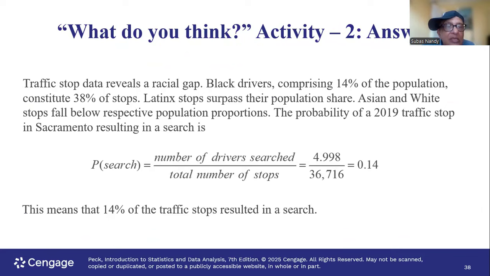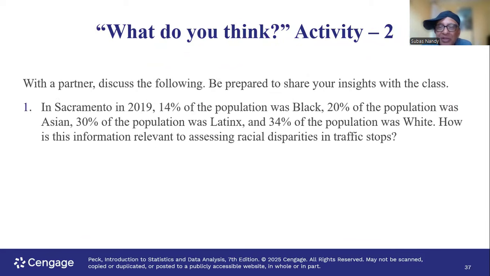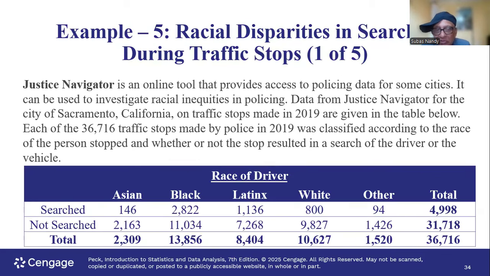Now we look at the probability of the search category. Look at the data in search. Total number of people who have been searched is the sum of the first row, or horizontal row, of data: 4,998 divided by, remember we always divide by the sample size, in this case 36,716.